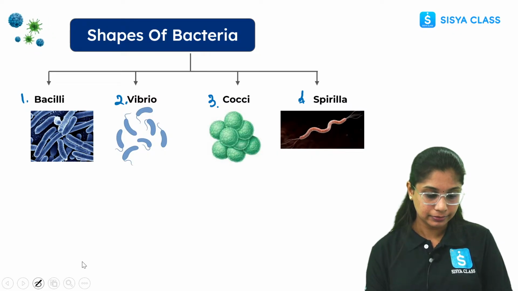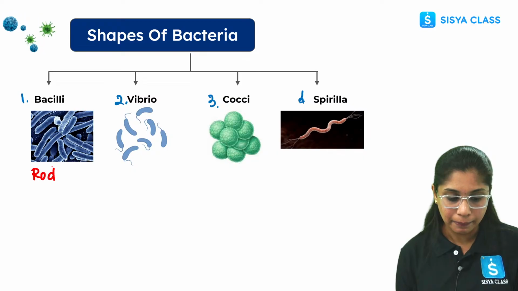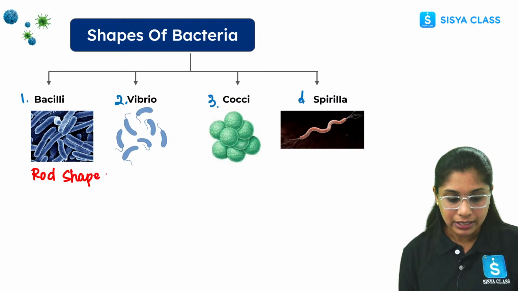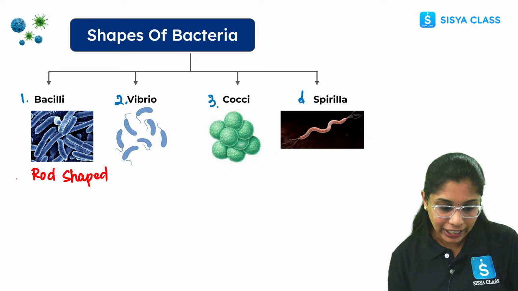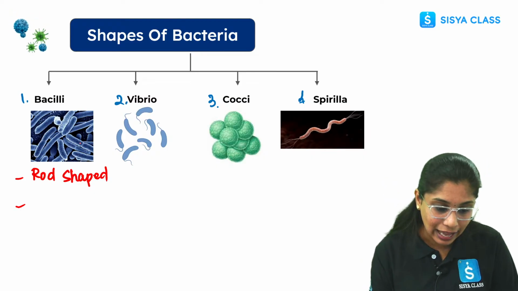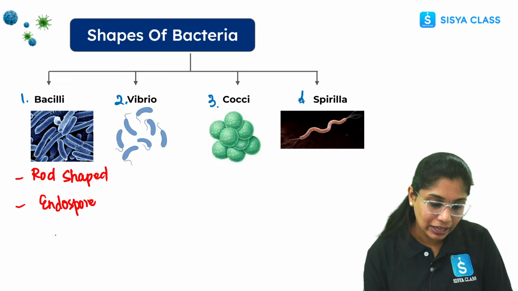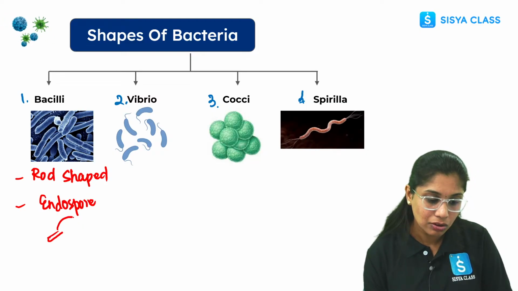Bacillus is a rod-shaped bacteria. Here it has an advantage. How do they survive in harsh climatic conditions? Because they have endospores in them. What is this endospore? If I zoom it out, this is how this bacteria looks.